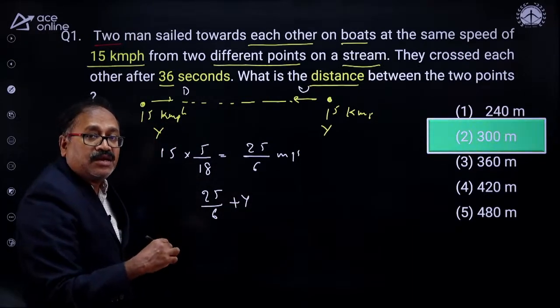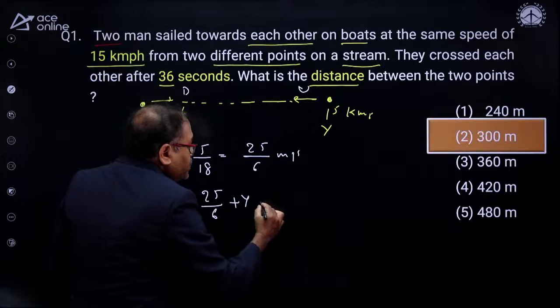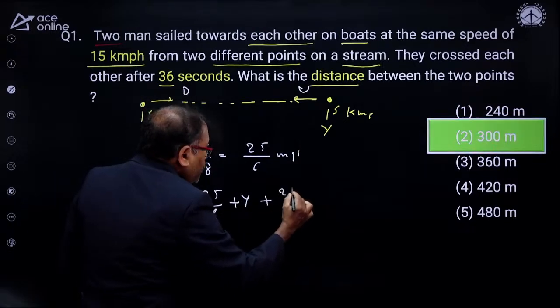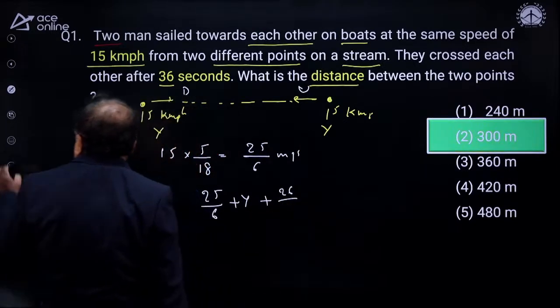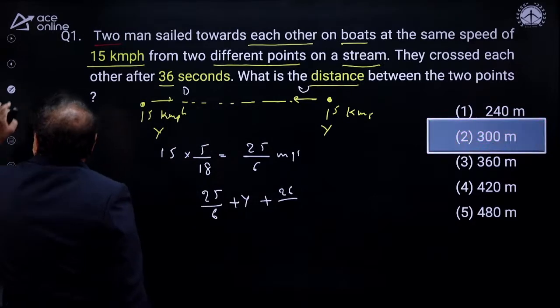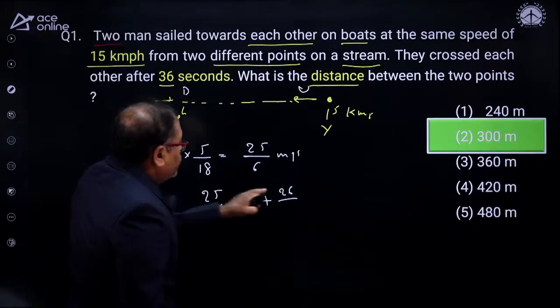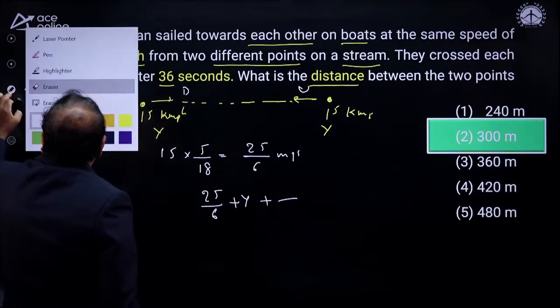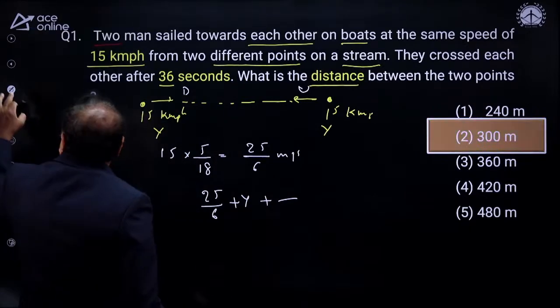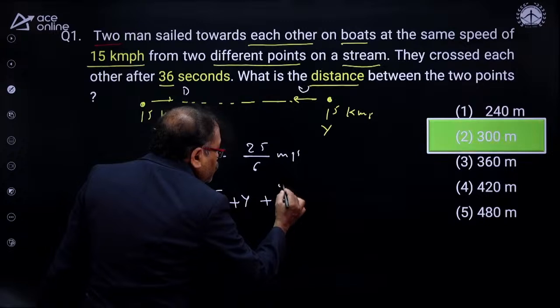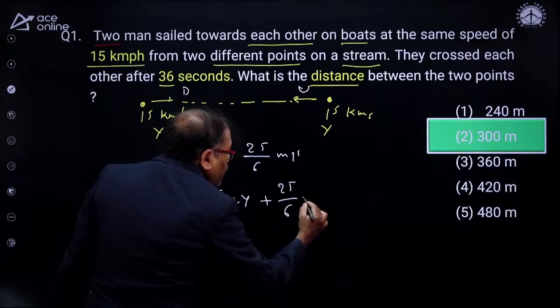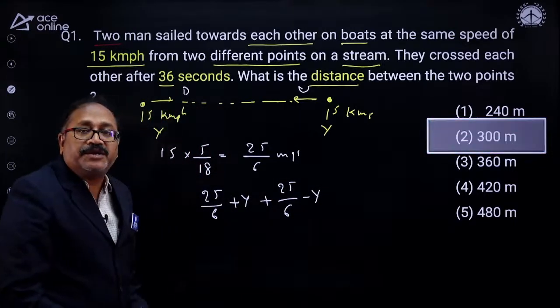And I need the relative speed. The upstream will be 25 by 6 minus y. This is what the relative speed is.